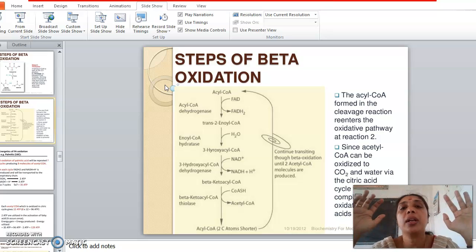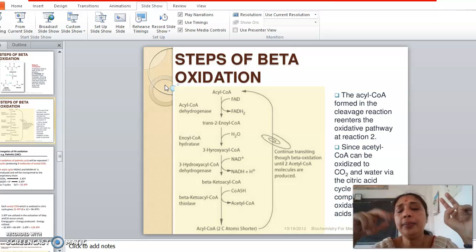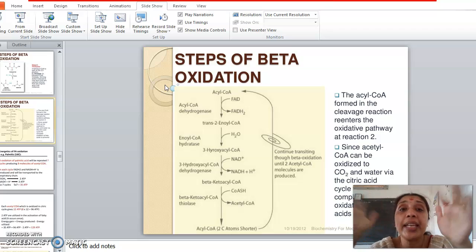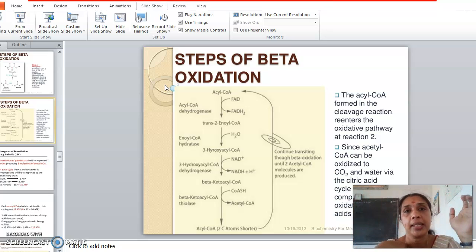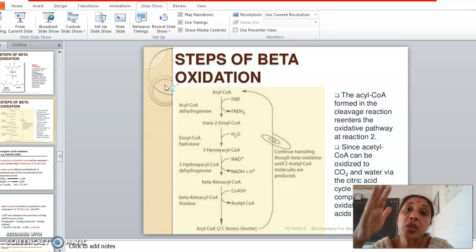Another example of a monounsaturated fatty acid is oleic acid. Oleic acid, right? Olive oil, oleic acid. See, the next higher member, that is the C18 fatty acid, oleic acid. Clear, but again with a single double bond. So examples of monounsaturated fatty acids are palmitoleic acid and oleic acid. Clear. So palmitic acid, what happens to palmitic acid?